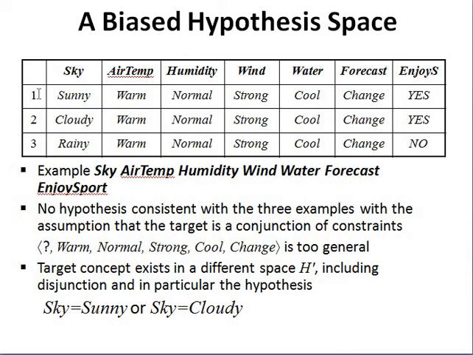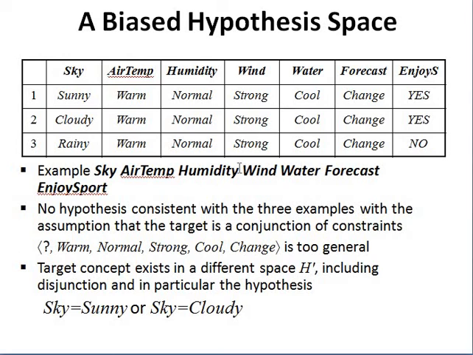Consider the first training example: sunny, warm, normal, strong, cool, change. This is a positive training example. After that, the second positive training example is this one. First attribute values, sunny and cloudy, both have target concept value yes, so to generalize we replace this with a question mark. Next, warm and warm, we write the same. Normal, the same. Strong and strong, the same. Cool and cool, the same. Change and change, the same. This is the more generalized hypothesis we got from these two training examples.